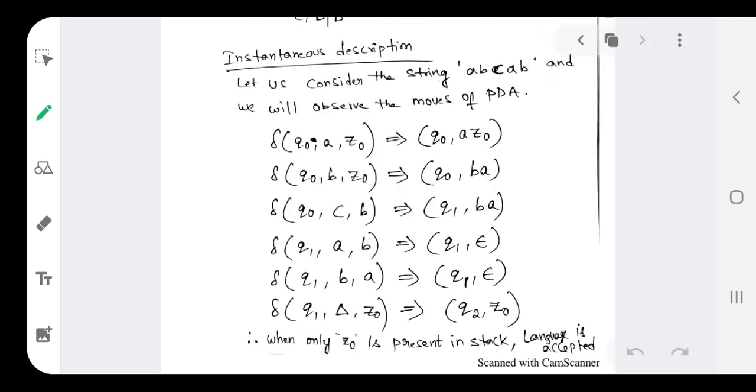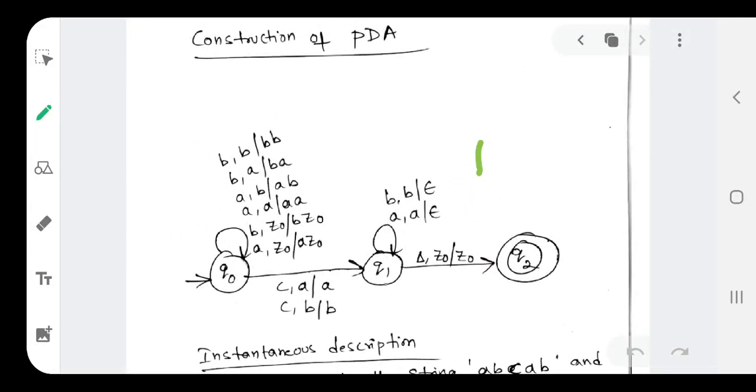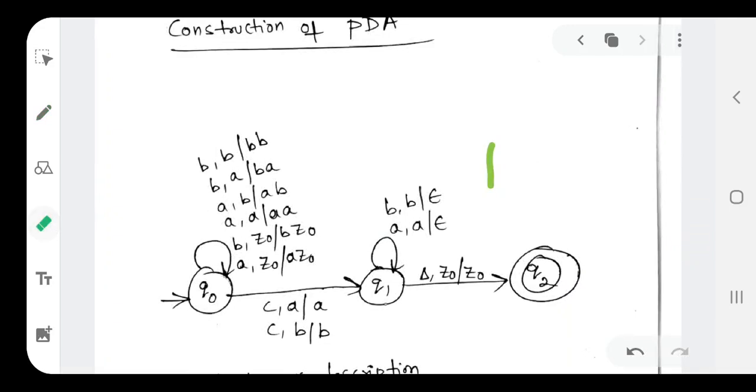This is the pushdown automata design. This is nothing but the construction of PDA for this example. See here Q0, Q1 and Q2, 3 states we have taken. And at Q0 we have written many transitions here. We will see what is the use of these many transitions.